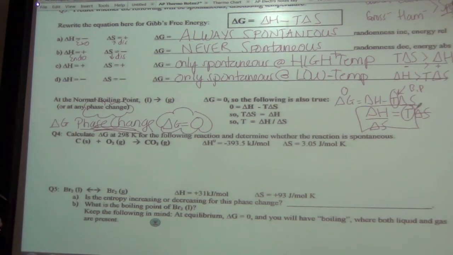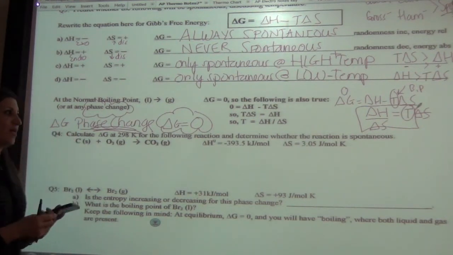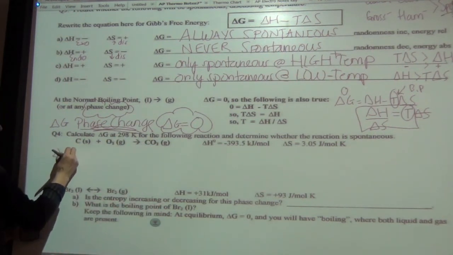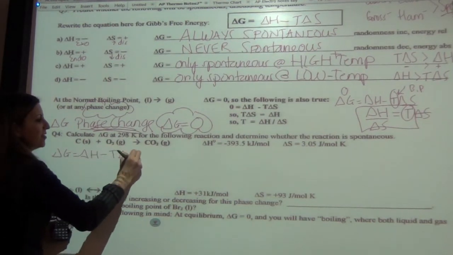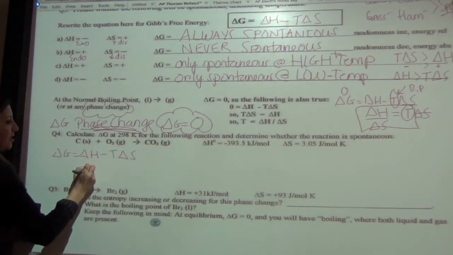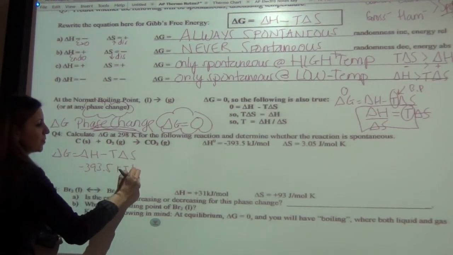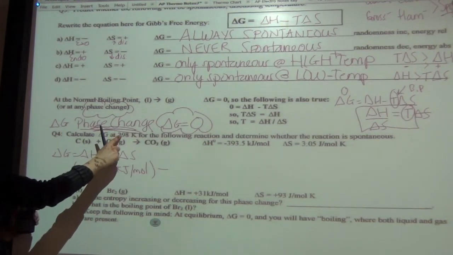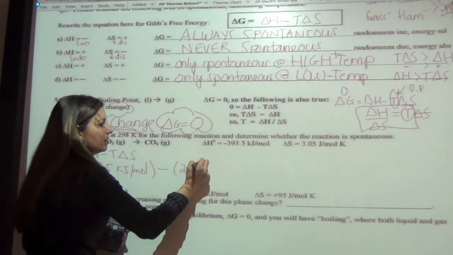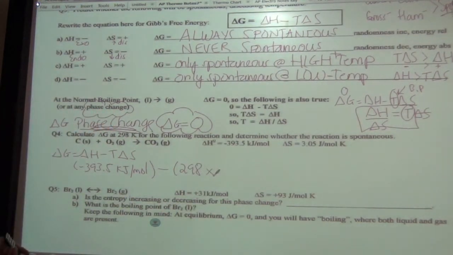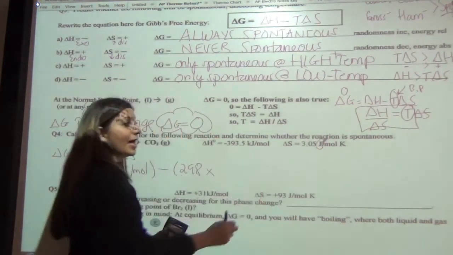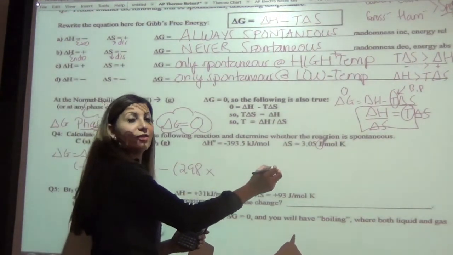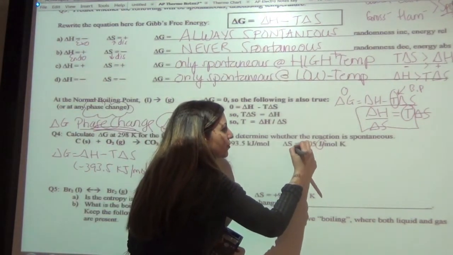Calculate delta G at 298 Kelvin for the following reaction to determine whether the reaction is spontaneous or not. Okay, so let's go ahead and plug in our equation. Delta G is equal to delta H minus T delta S. They're telling us our delta H is negative 393.5 kilojoules per mole, minus T delta S. They give us our temperature right there, 298 Kelvin. Now, we have to be careful because this is in joules. I cannot plug it into this equation unless it's converted. So how do I switch it? Three to the left. Awesome. So go 1, 2, 3 to the left.